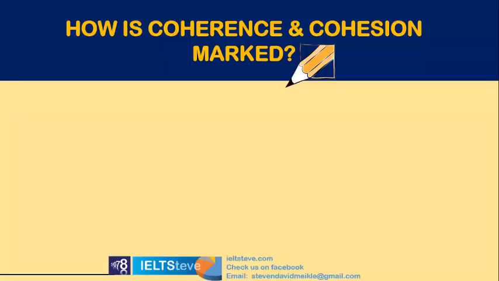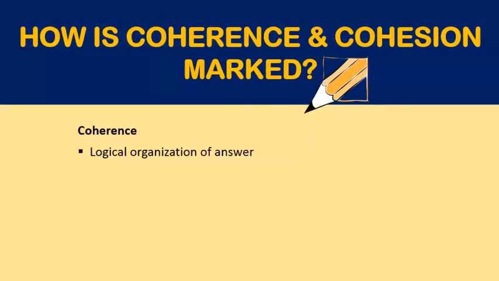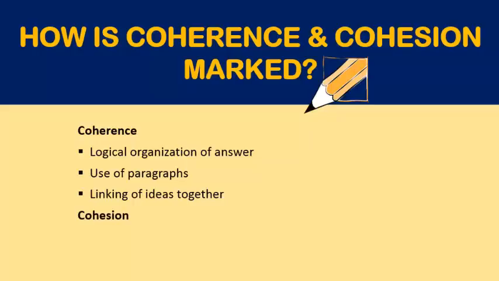So first of all, of course, you need to consider carefully how you are going to be marked in the IELTS test for these two things, coherence and cohesion. First of all, coherence is the logical organization of your answer. Now, in Task 2, this is different to Task 1 because it depends on how your ideas are organized, and you have a lot more flexibility in how you can organize ideas. But it also refers to the use of paragraphs and organization of your answer within a paragraph. A part of coherence too is linking ideas together and connecting paragraphs and ideas within paragraphs.